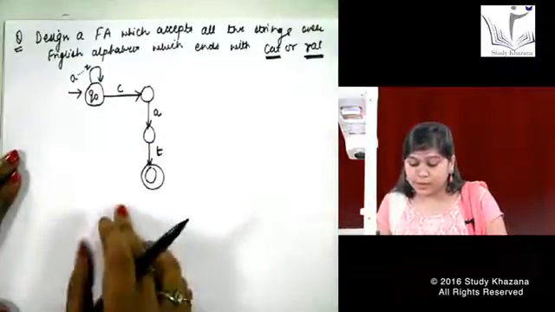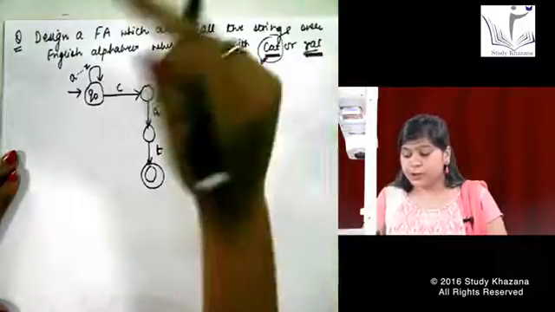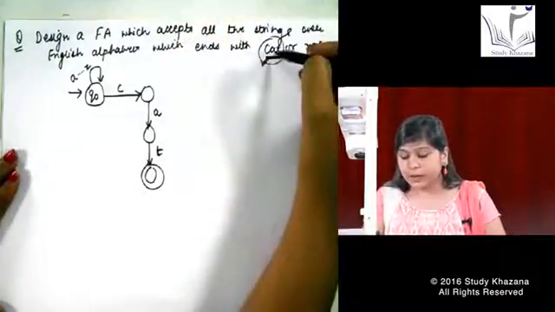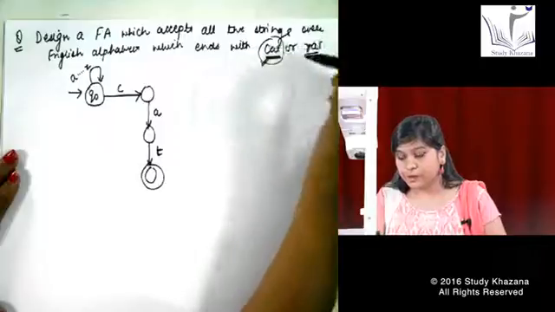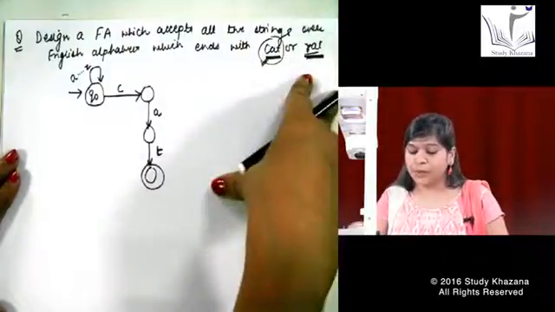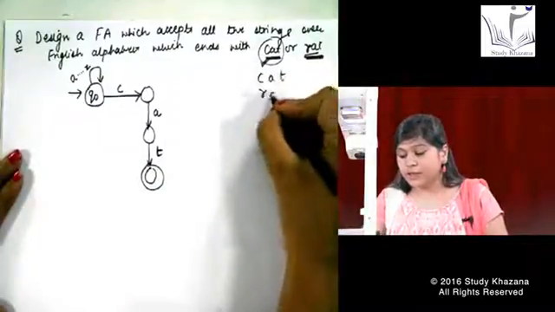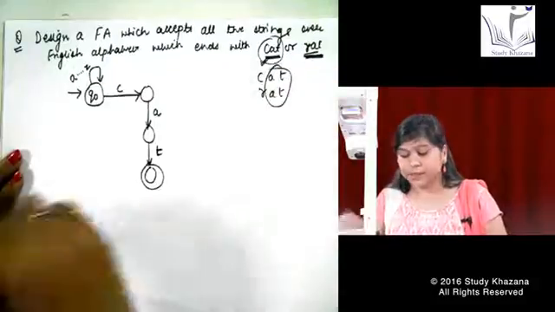But is my machine also accepting rat? I told it not only to accept cat, it should also accept rat. Can I do some kind of calculation over here? Can I make any shortcut for this where I do not have to make another machine for accepting rat? Definitely. If you see, in cat and rat you have AT as common.